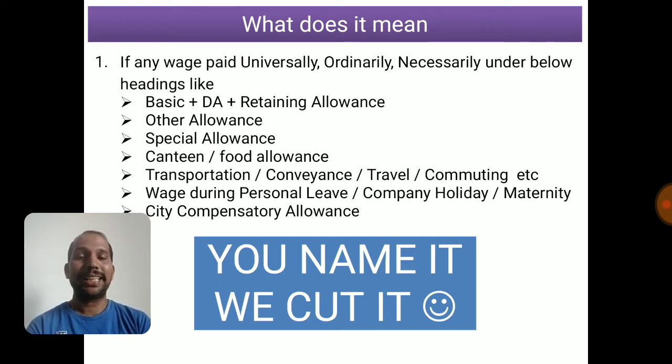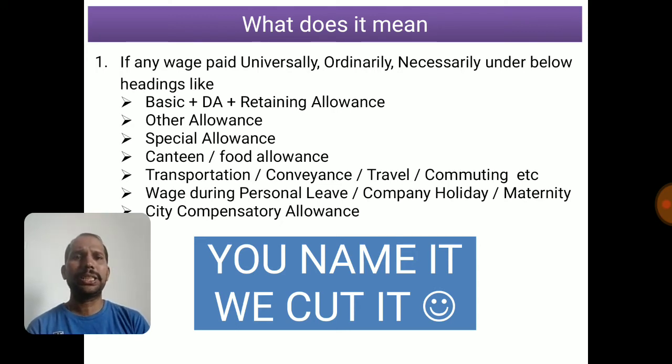The other allowances, guys, remember the fundamental: universally, ordinarily and necessarily, because this is going to play a hell of an important role in future whenever we start interpreting. Someone may say, I am giving so and so allowance only to 80% of my permanent employees and 20% are not being paid this allowance. Now it is not universally paid, so it is not applicable as PF basic wages as far as this component is concerned. Such arguments will definitely come. So remember, the funda starts with universally, ordinarily and necessarily. The basic plus DA plus retaining allowance, there is no argument. This is covered by the Act.